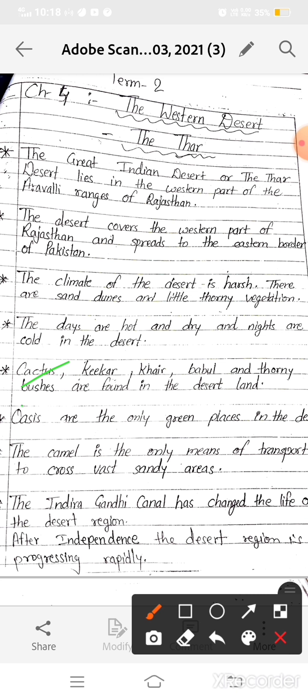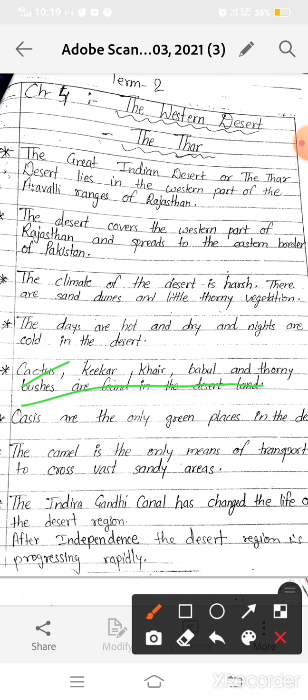The trees have long roots which go deep into the soil in search of moisture. Okay, and second, some trees have thick barks which prevent loss of moisture. Now the third feature is small and waxy leaves which help in preserving the water. Okay, and some plants have leaves in the shape of thorns to prevent excessive loss of moisture.